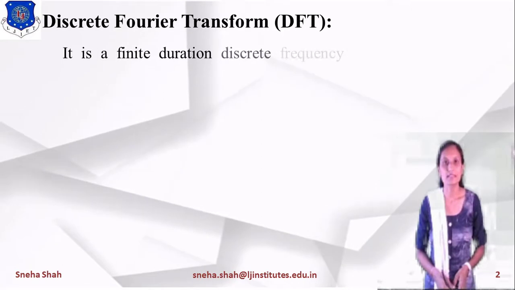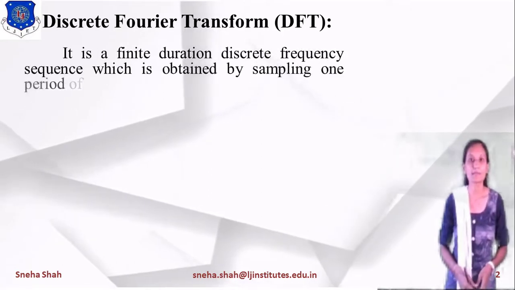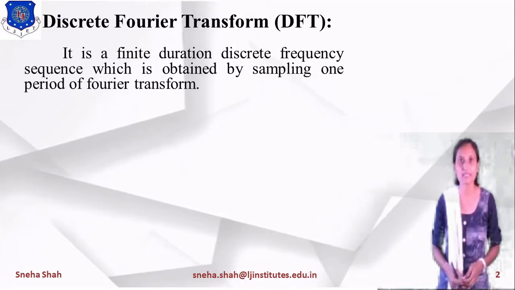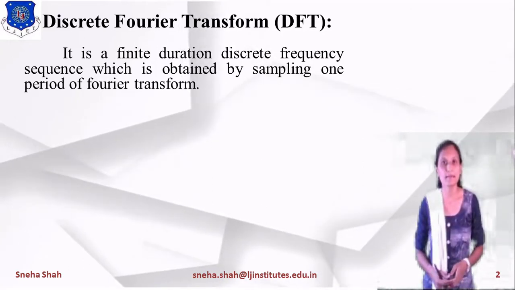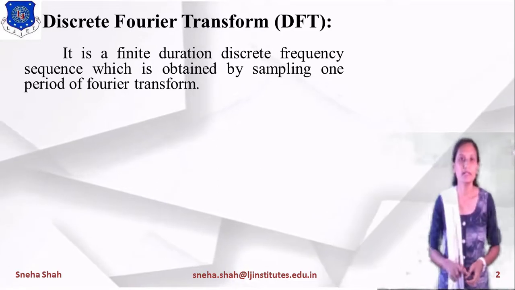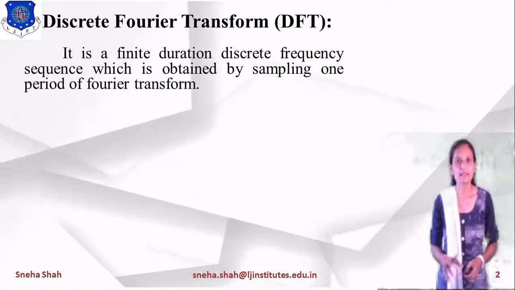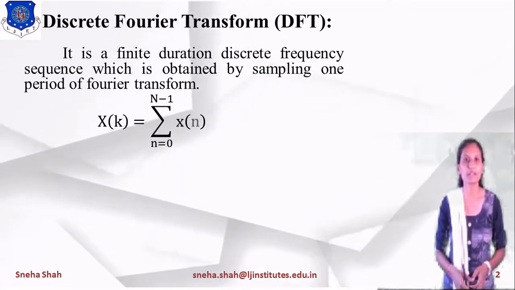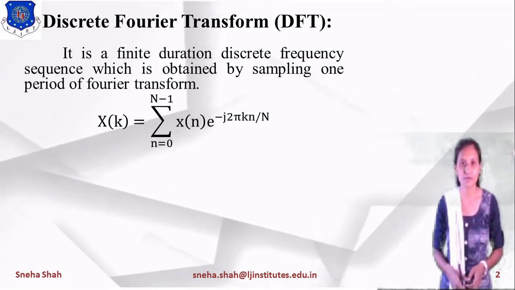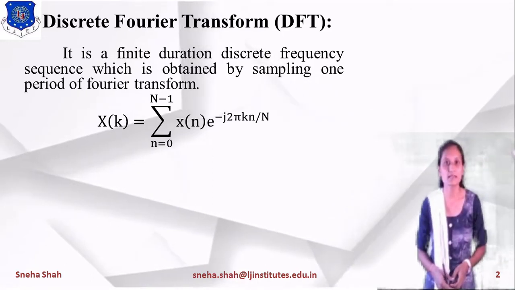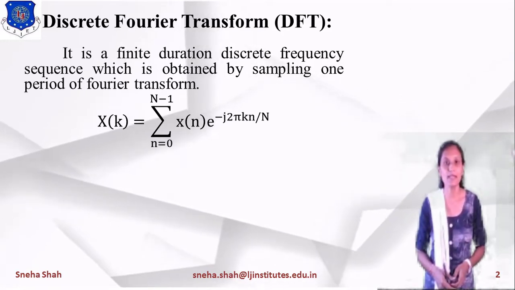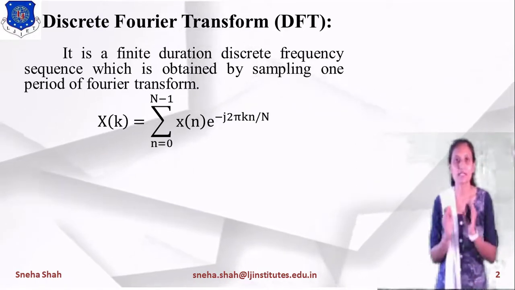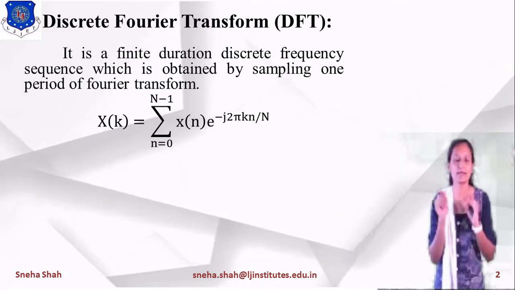If I am defining this discrete Fourier transform, then it is a finite duration discrete frequency sequence which is obtained by sampling one period of Fourier transform. So if we are taking this one period of Fourier transform, then the equation will be X of k equals summation n equals 0 to n minus 1 x of n into e raised to minus j 2 pi kn by capital N. In this we have taken n number of samples, so the range will be from 0 to n minus 1.